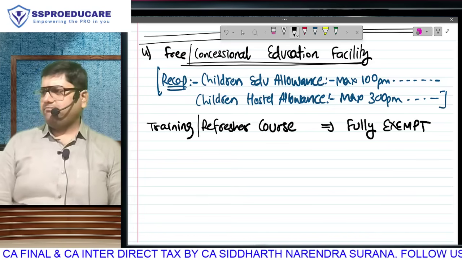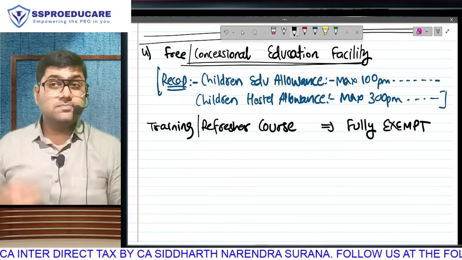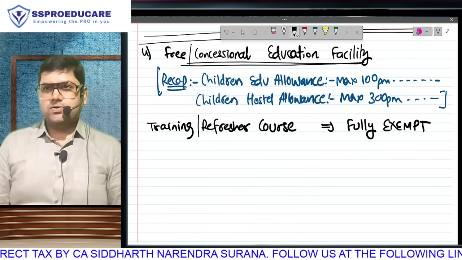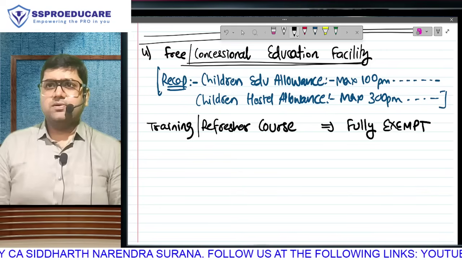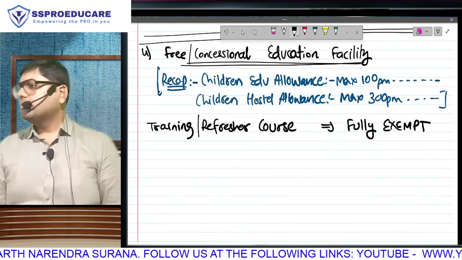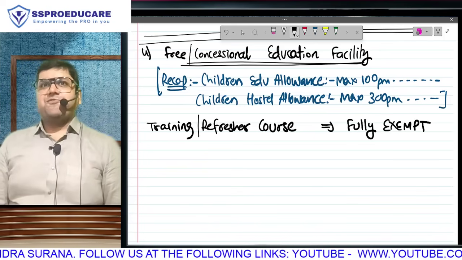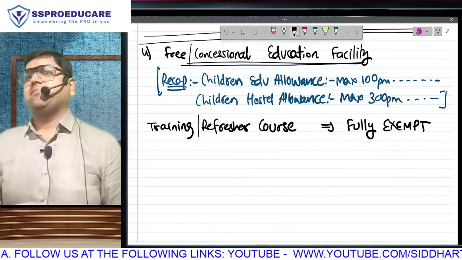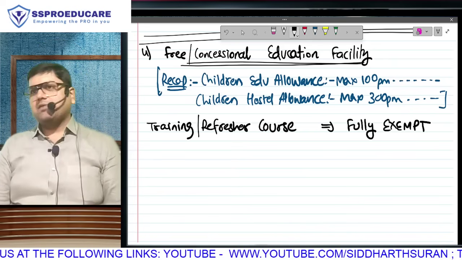Any guesses why? You're on the right track. You're almost right. If I undergo this training and refresher course and I become efficient in this job, it is going to help the employer, and perquisite by definition is my benefit. If he is giving me some educational course for his organization's benefit, it can't be my taxable perquisite. Does that make sense to you?